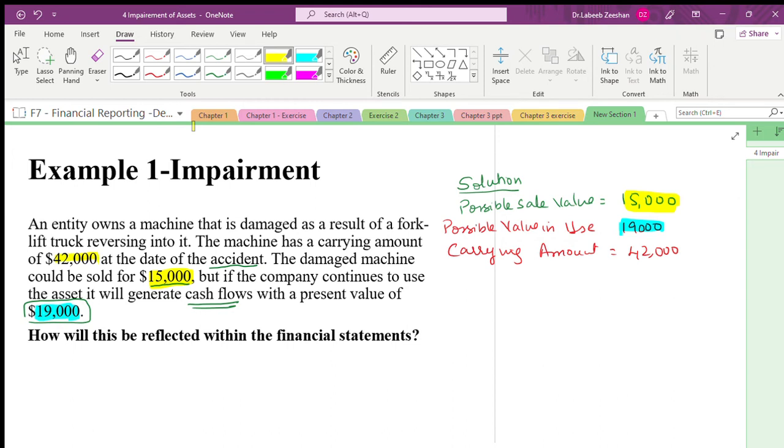We have three amounts. The first one is the carrying amount. The second one is the possible sale amount, and the third one is the present value in use.